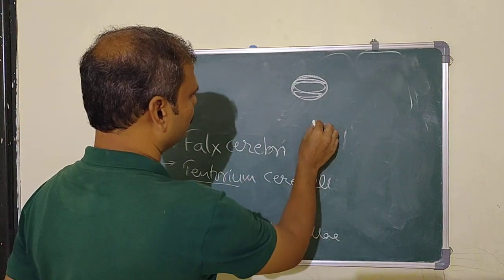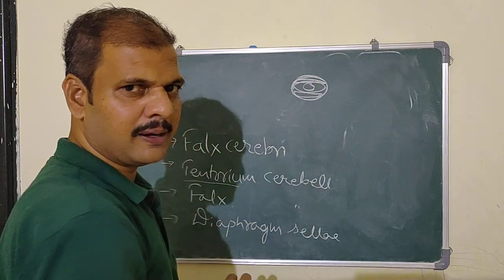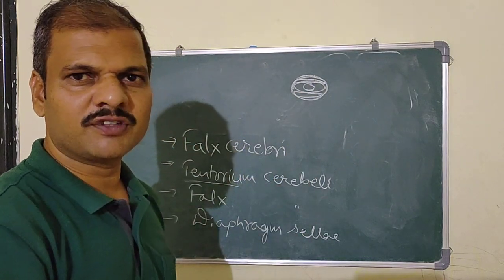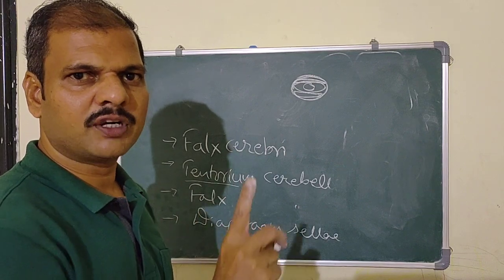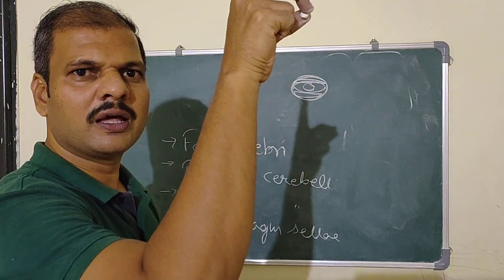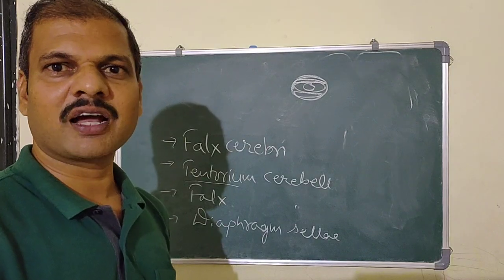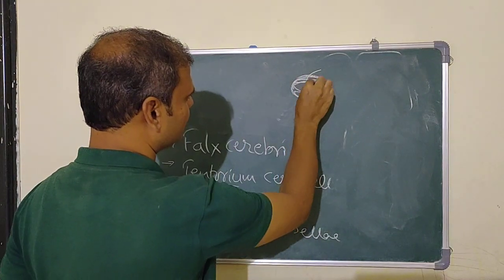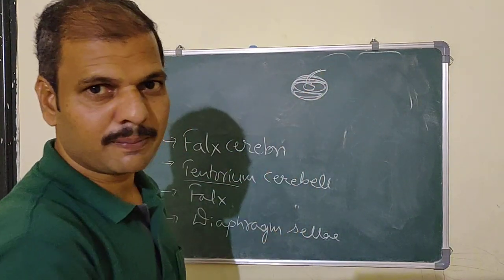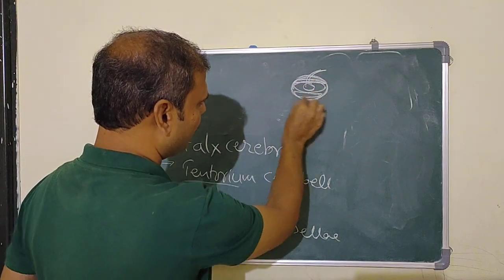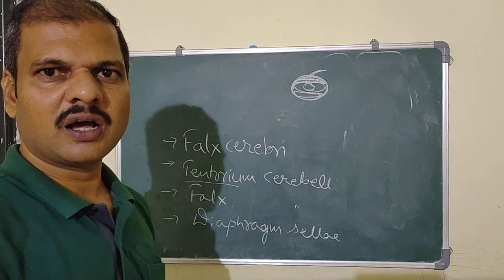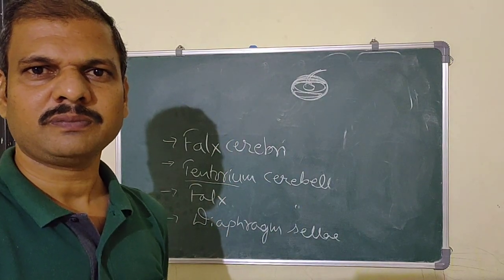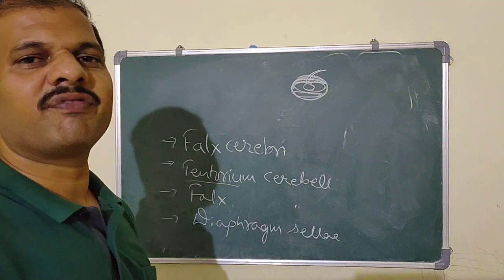During the study of the pituitary gland, you learned that its stalk penetrates the diaphragma sellae and continues to the hypothalamus.